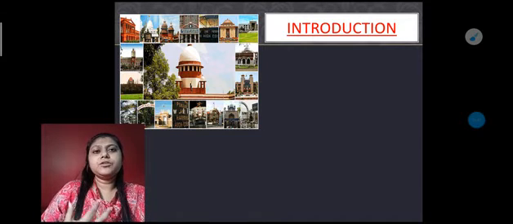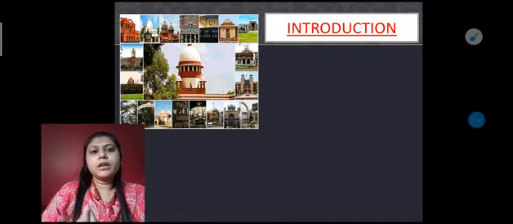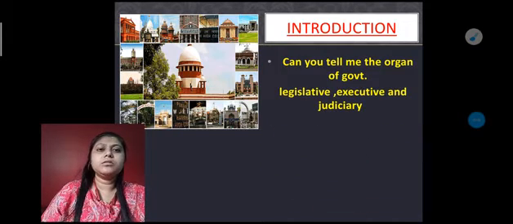See, from the picture I hope you get a clear image of what judiciary means. Judiciary is related to the court system of our country, and these are the pictures you have seen here, related to the courts: the High Court, District Court, Supreme Court, the different types of courts we get. So let's see a little introduction.